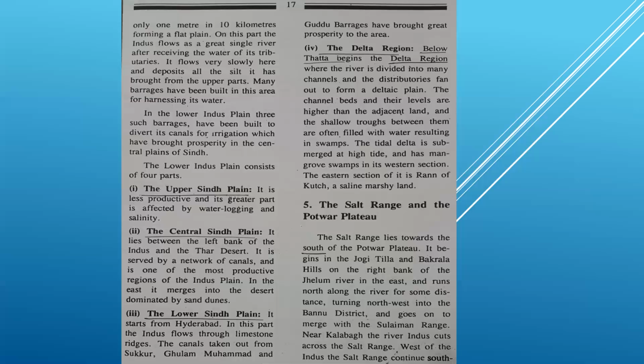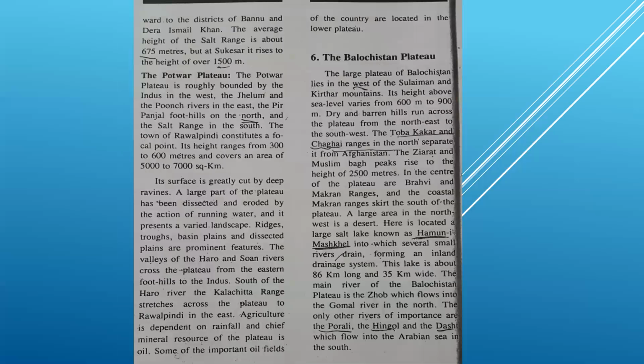Near Kalabagh, the river Indus cuts across the salt range. West of the Indus, the salt range continues southwards to the district of Bannu and Dera Ismail Khan. The average height of the salt range is about 675 meters. Also underline this, it can be asked in MCQs: the average height of the salt range is about dash meters, 675 meters. At Sakesar, the salt range rises to a height of over 1500 meters.